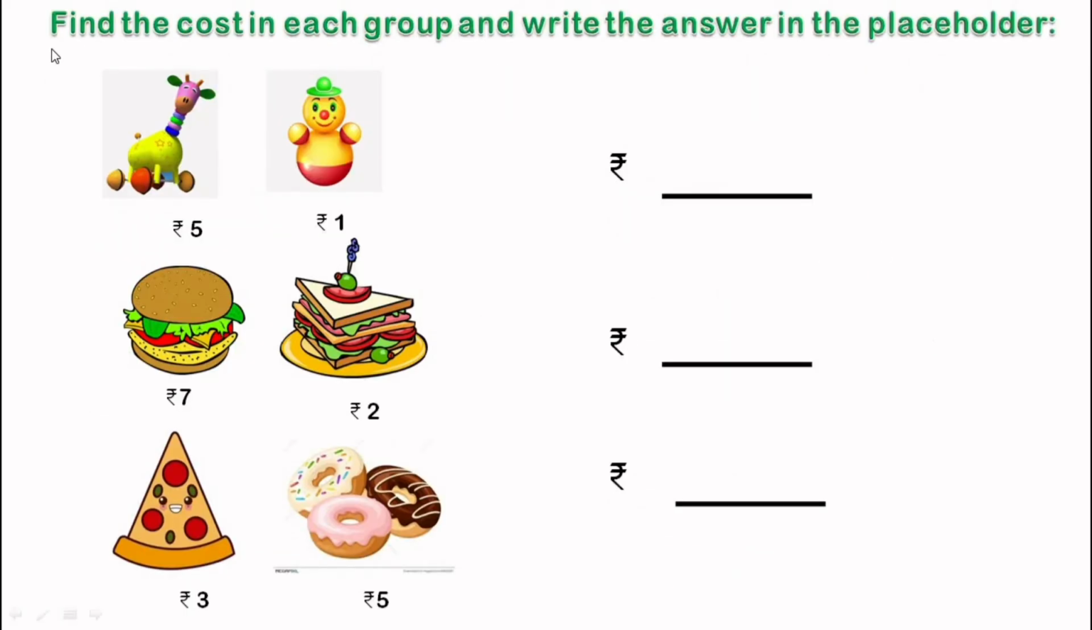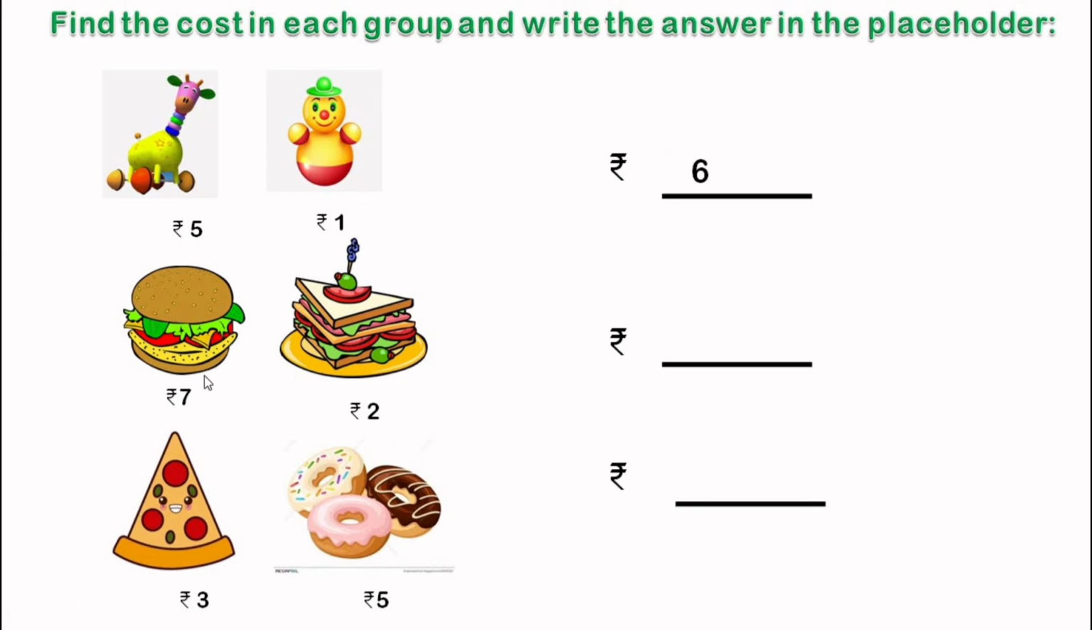Next one. Find the cost in each group and write the answer in the placeholder. So what do we have to do? We have to add the cost and write the answers here. So first group is this. Here this toy costs 5 rupees and this toy clown costs 1 rupee. So the total cost is 5 plus 1 and that is 6 rupees.